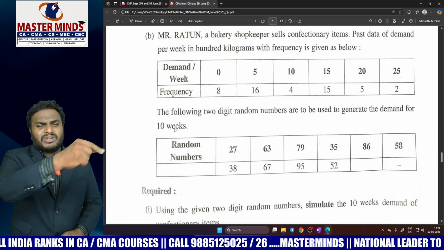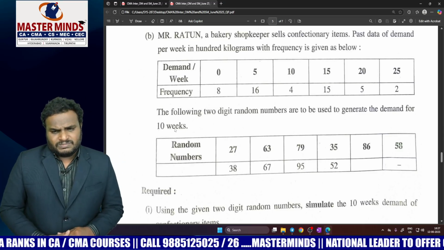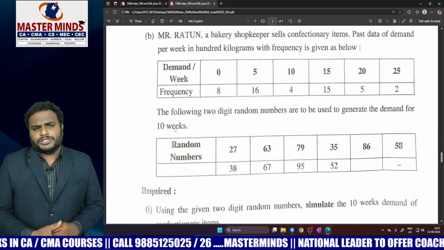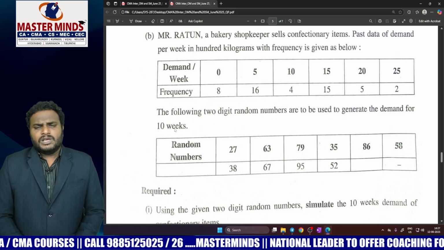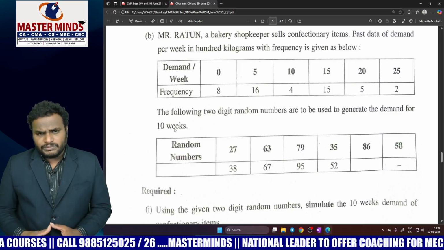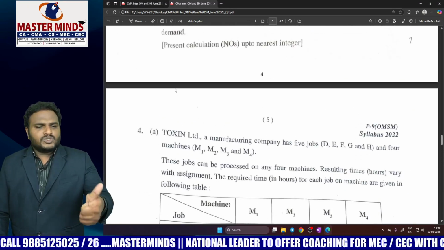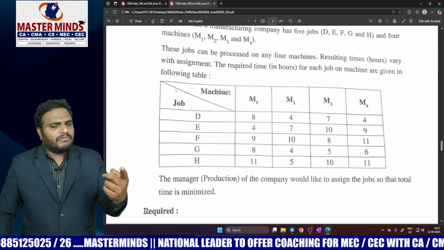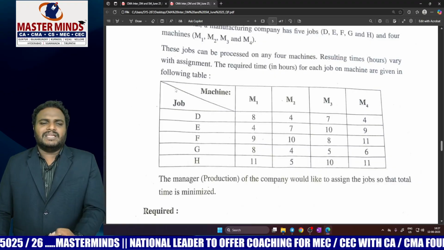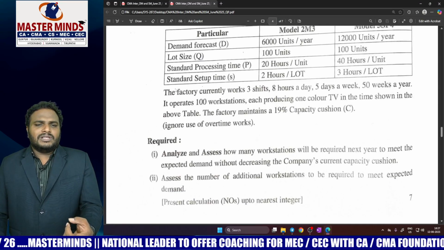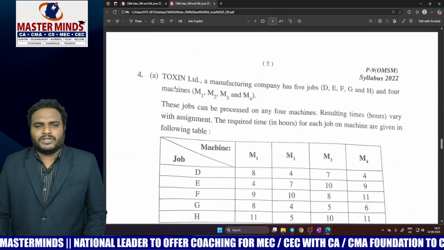And this problem is given in the Masterminds guess questions, which is a very, very easy question. There is no trick in this question also. Now, there is no trick in 4A, 4B, 2A, 2B and 3A. The only problem is with the 3B problem.